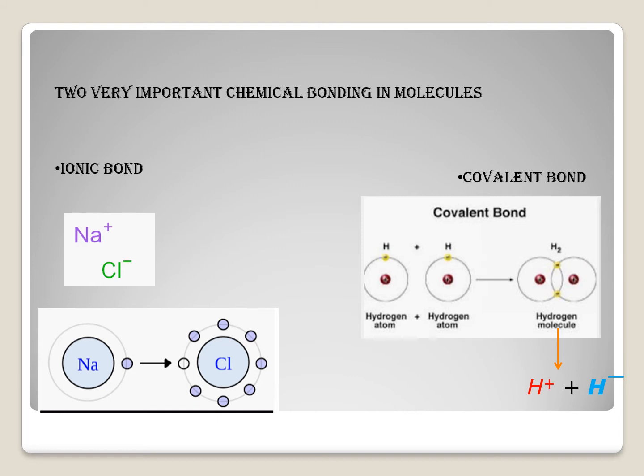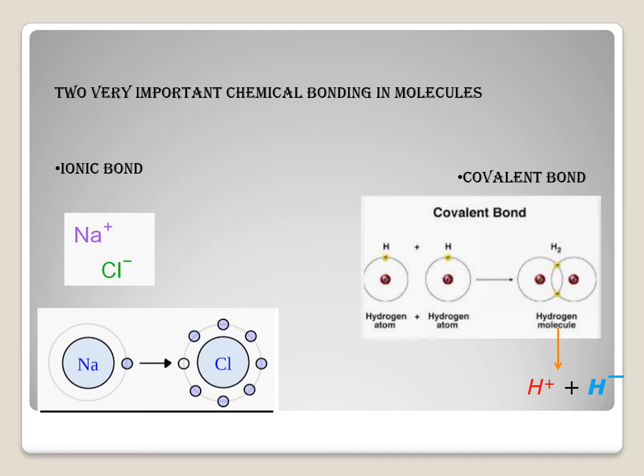In some rare cases 3 electrons are also available, but in general 2 electrons are there. So in the case of hydrogen, 2 electrons come close to each other and make a single bond. So this one is the hydrogen molecule.